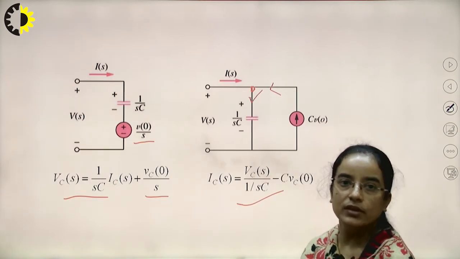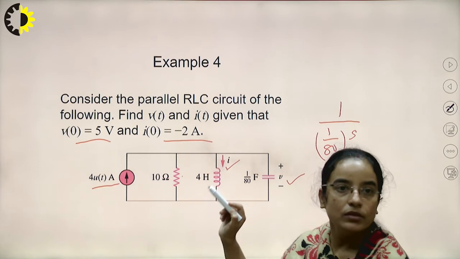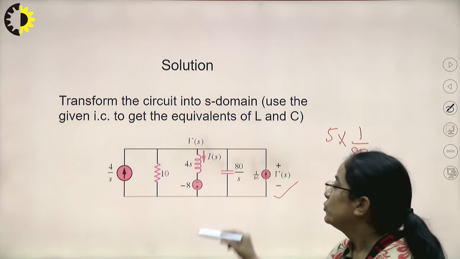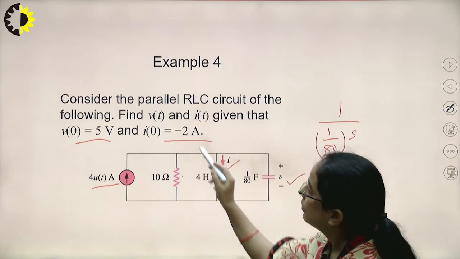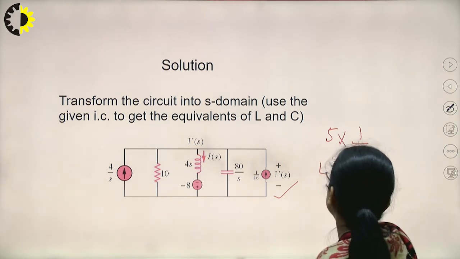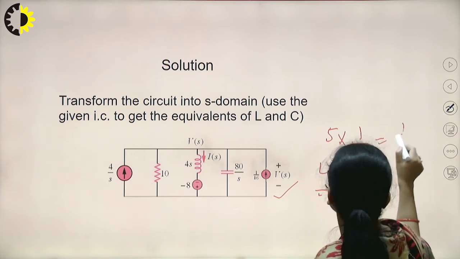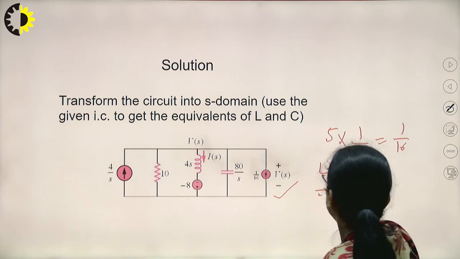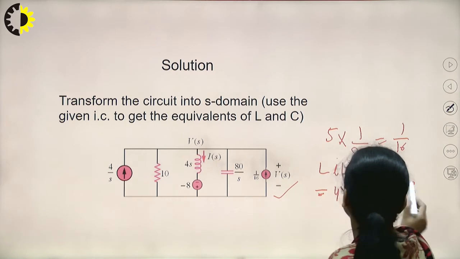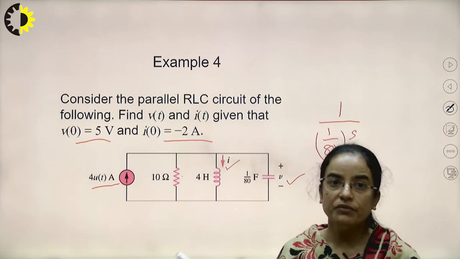Similarly, this is the value of the current, but equivalent to this there will be a voltage source. So here this will be -2 into 4, because L into I0. L is 4, and 4 into -2 gives -8. So this is the -8 value. Now it is very simple to calculate the VT and IT.